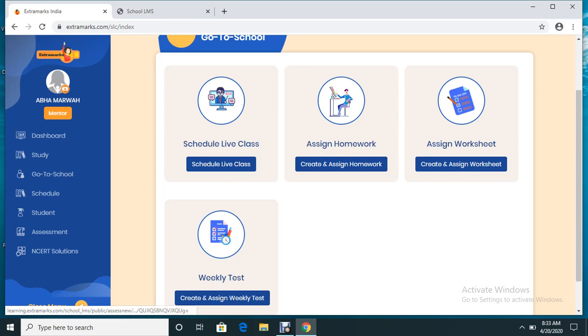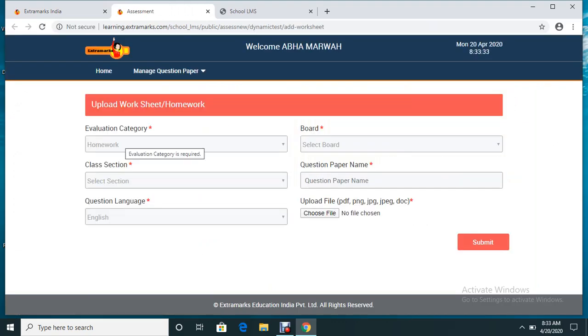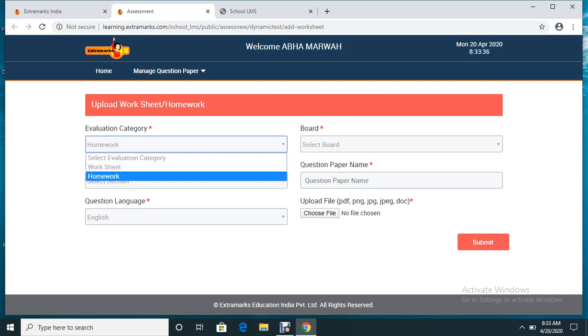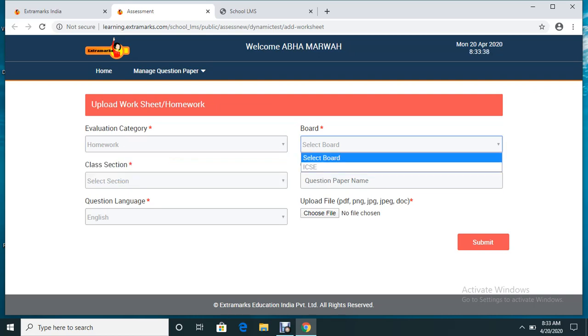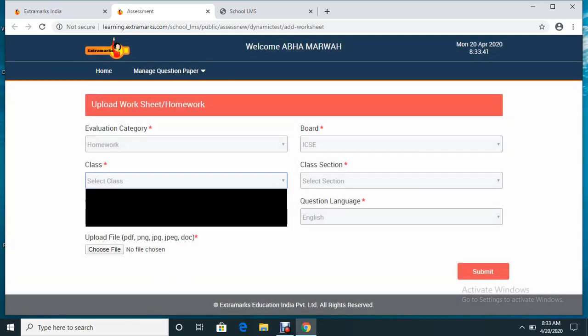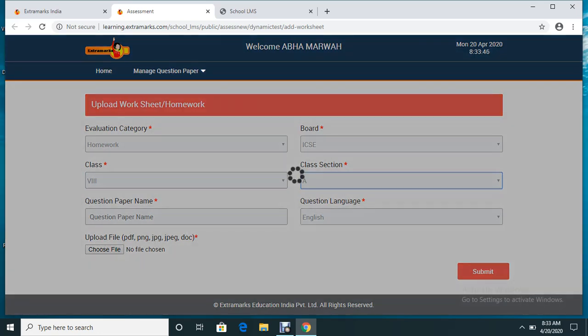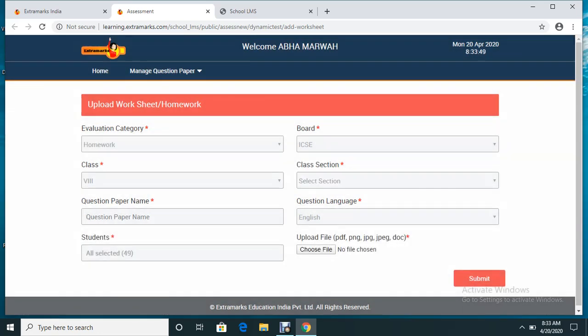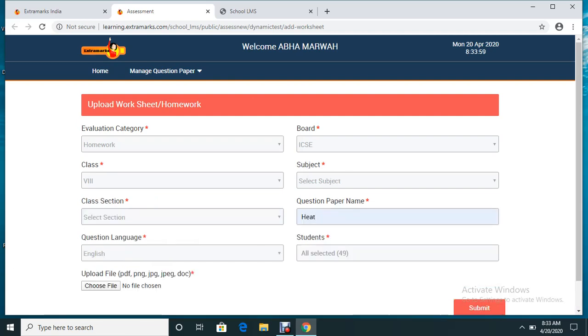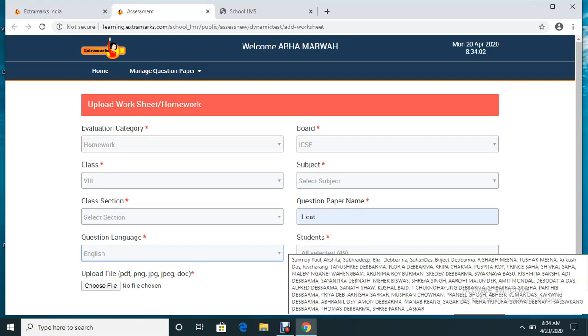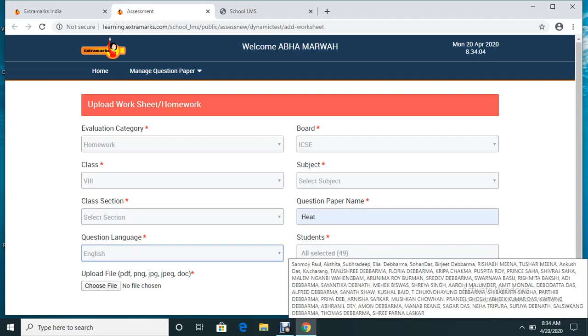So I'm showing you how you can assign homework. Suppose I want to assign a homework. So I click homework. I select the board. It is ICSE board by default. I select class 8. I select the section as A. I name the question paper because I might create multiple homework, so that is the reason I'm creating a question paper name. Say I am conducting a question paper exam on a physics lesson, heat. Question language is English. All the 49 students who are in the class are by default mapped.